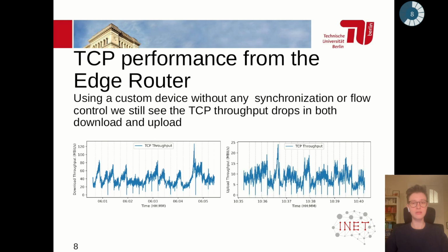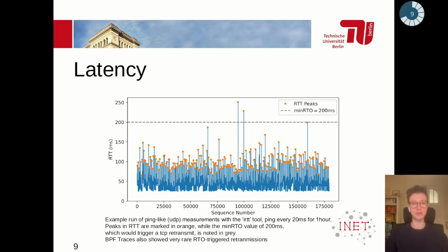Knowing that latency was shown in previous works to show these patterns, and now that we were directly connected without any possible queuing between the dish and the measurement machine, we took a closer look at latency as well. Here we noticed that, similarly to previous work, we saw the same 15-second RTT peaks. We observed this in a 1-hour run with the tool IRTT, which is a UDP-based ping-like tool. And in orange, you can see the RTT peaks.